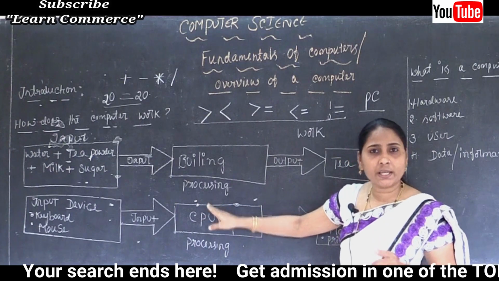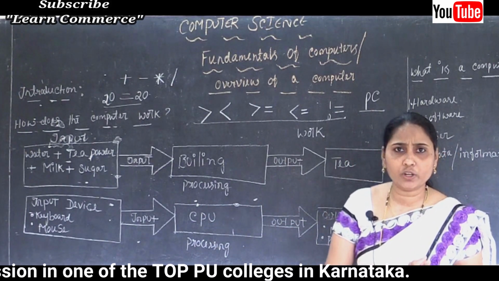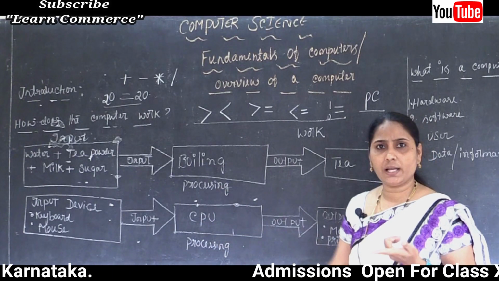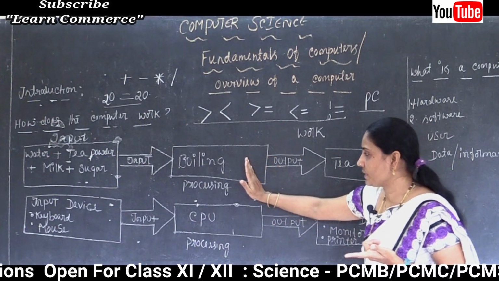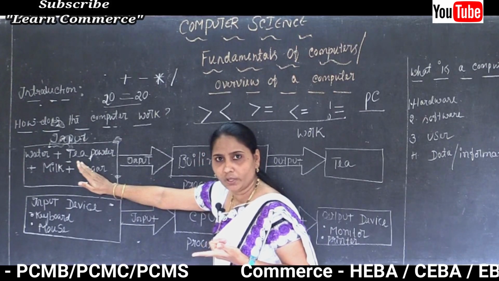So in processing, what are the operations we can perform? Some operations like calculation, sorting. So ಅಂತದೆಲ್ಲ ಆಪರೇಷನ್ ನಾವು ಪ್ರೊಸೆಸಿಂಗ್ ಅಲ್ಲಿ ಮಾಡಬಹುದು. Now we just reached till our processing. Why? Because I think to everyone it's clear what about the input. Correct, no?